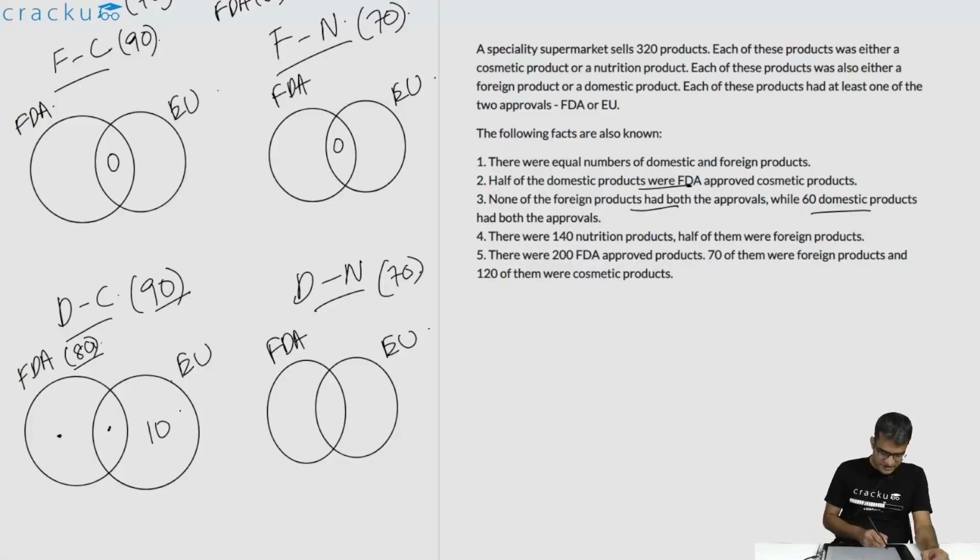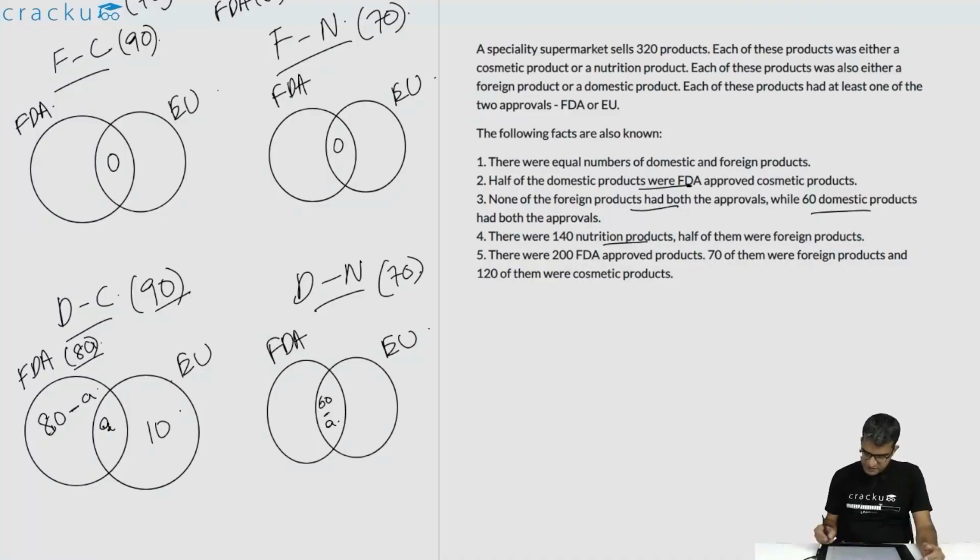So if you assume that the number of domestic cosmetic products which have FDA approval as well as EU approval is A, this will be 60 minus A. This would tell us that the number of domestic cosmetic products which have only FDA approval is 80 minus A. Right now we don't know the value of A. We are just writing it this way so that we can map the information that is known to us. Finally, if we are able to calculate the value of A, we can fill up the entire table.